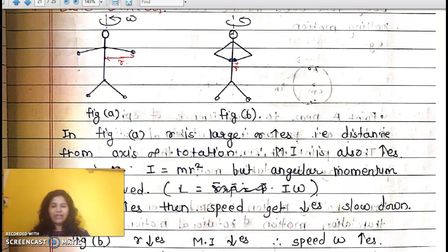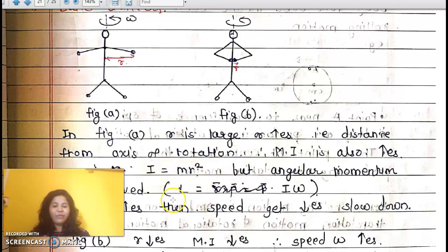Okay, so what will happen? If R becomes large, then the moment of inertia becomes large, because the moment of inertia depends on m into R square. If the radius becomes large, consider this is the center of mass, then I becomes large.